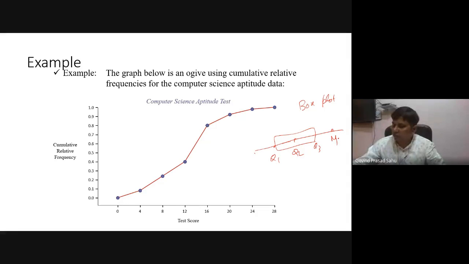This is the maximum value, this is the least value. In short, it is very important to understand the nature of data, which type of data we are handling, what study we want to do, and what the objective or purpose of the research is. Accordingly we will take the type of data. So thank you.